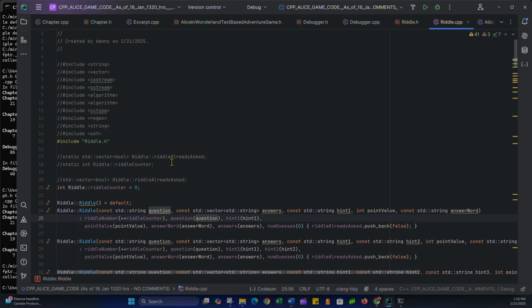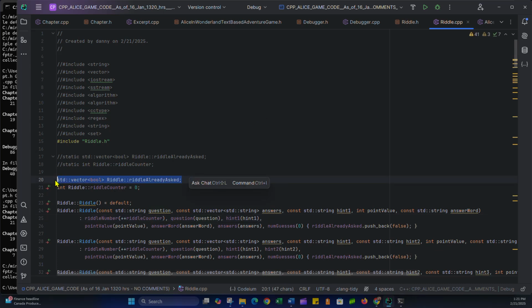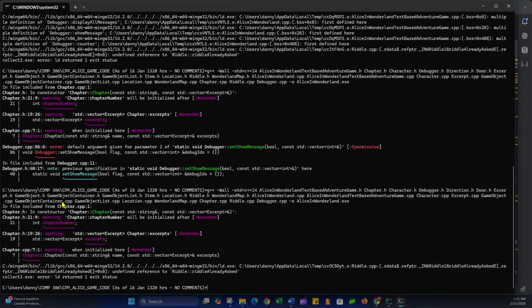So it should be at the top. No, that's because it is commented out. So let us uncomment that, and that should work. And we can just initialize that if we want. It doesn't really matter. This will just initialize it to false. I could be more explicit. Initialize it to false. So, I mean, technically it won't have been asked. That should solve that issue. Let's hopefully see if we can get rid of some of these errors.